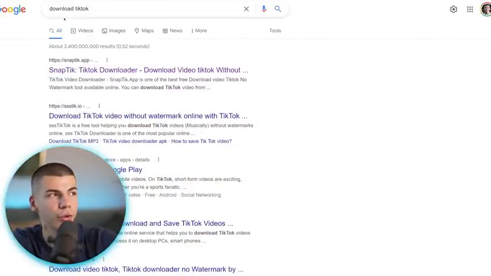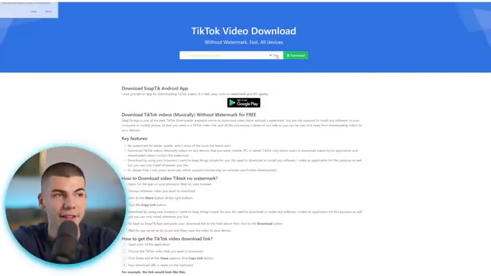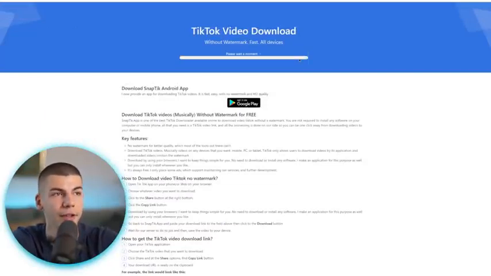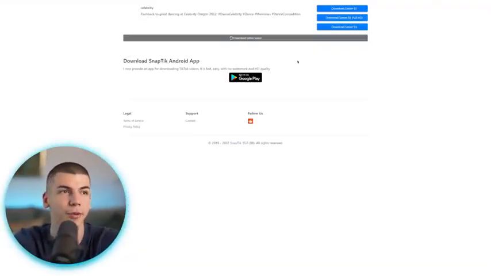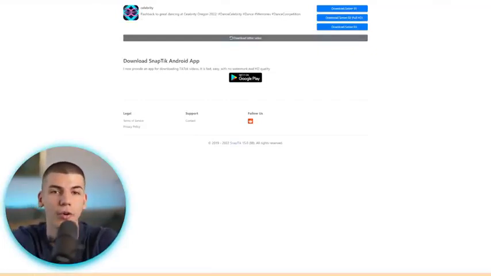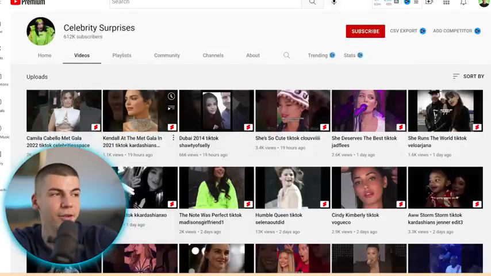Then you go over to Google, search for download TikTok, and then open up snaptik.app, which is a TikTok downloader. You paste that link inside of this box and you click on download, and now you can download that clip to your computer. You can re-upload it to your YouTube channel as a YouTube Short, and then just credit the owner of the video. Literally just put their username in your video, and that's pretty much it. That's the entire process, and that's exactly how this person is doing it.